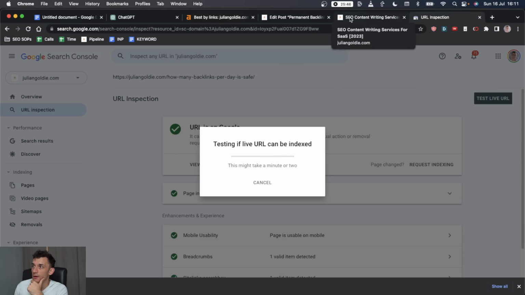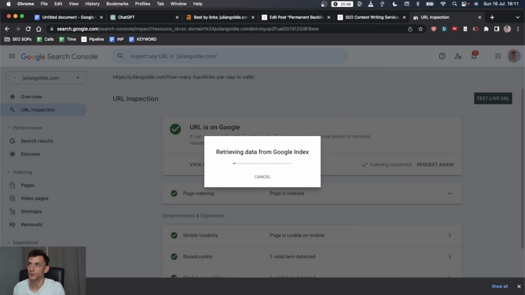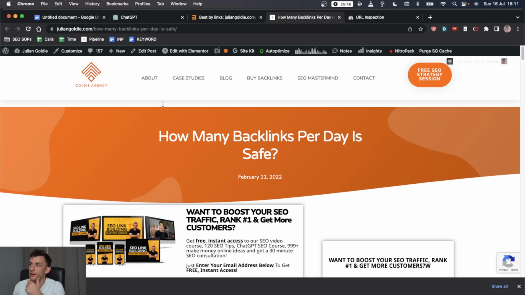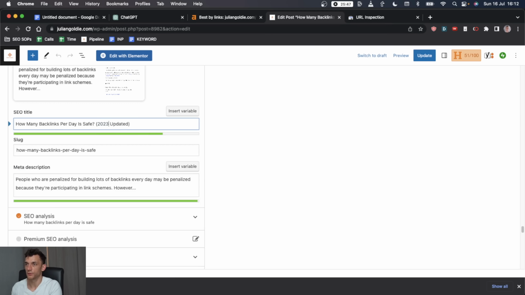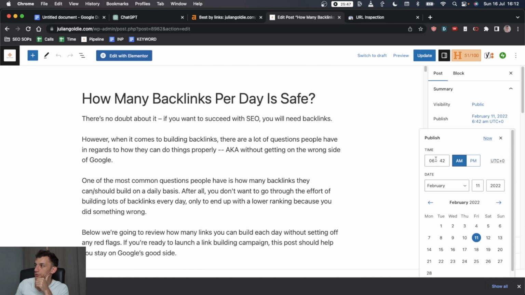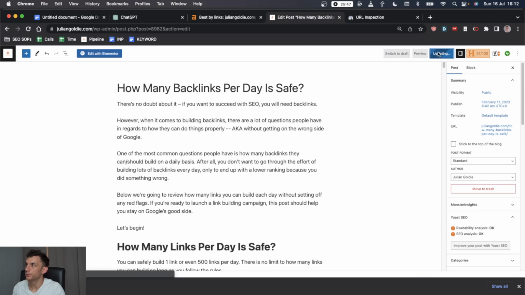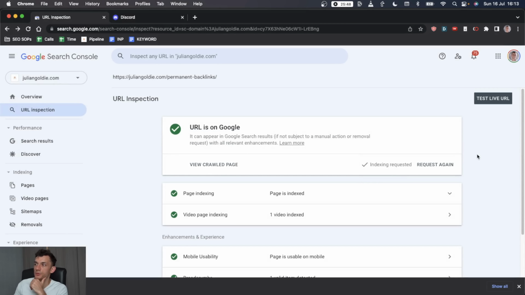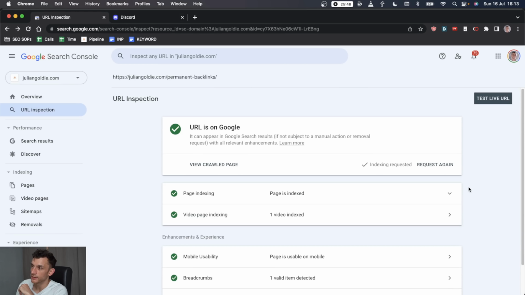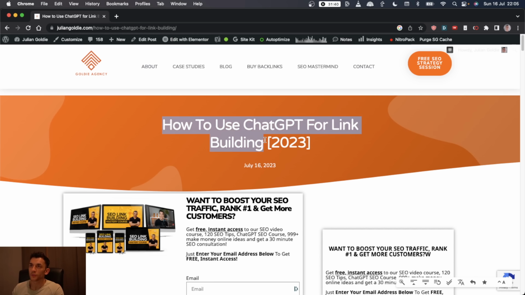So we shall wait for that one to be done, and we'll just move on to the next one. In the meantime, I need to update this, I believe, in the meta tag because it's got 2022 in it. There we go. We'll change that to 2023 updated. Change the date to 2023 on the post. Hit update. And there we go. We'll just wait for it to index. And hopefully when it's indexed, we should be on the first page of Google for this keyword that we're actually targeting. So that's basically it.